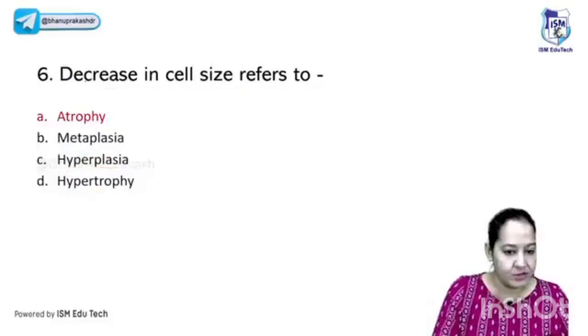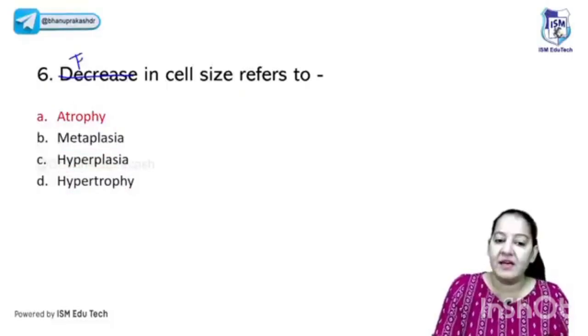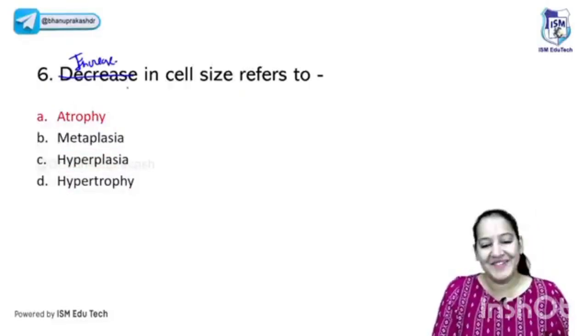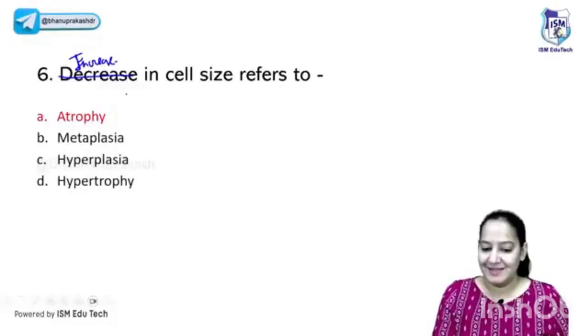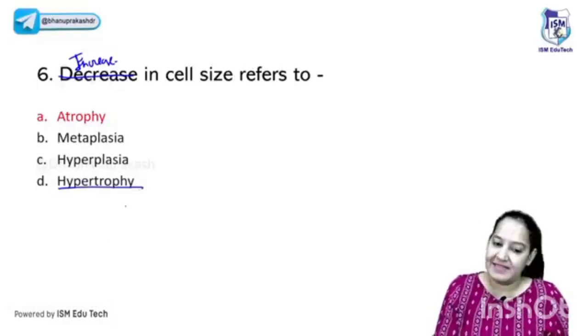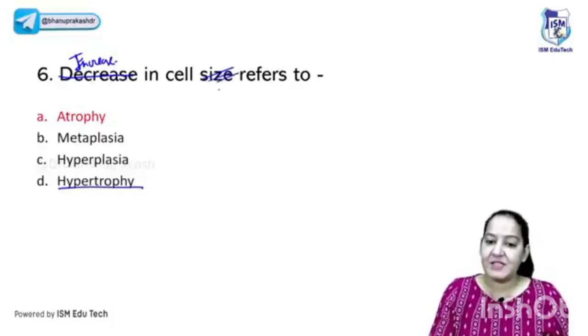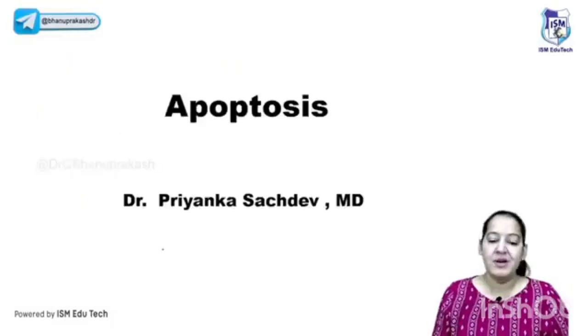Let me change the question. Instead of decrease, if I ask increase in size of the cell, what is your answer now? Yes, very good. The correct answer here is D, hypertrophy in that case. And if I change size to number, increase in number of the cell, what is the answer now? In that case, your answer will become C, hyperplasia. So that is the thing.